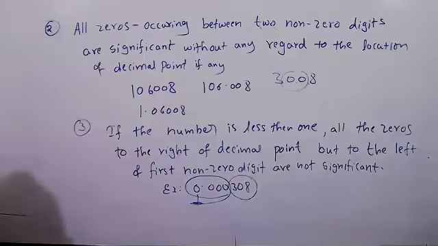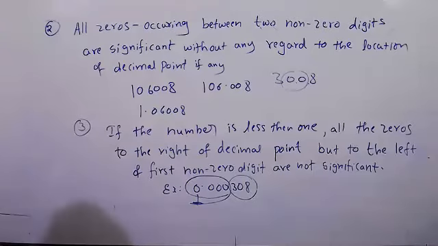What is the first one? All digits that are non-zero are significant. That we know. Wherever you place the decimal point, non-zero digits are significant only.